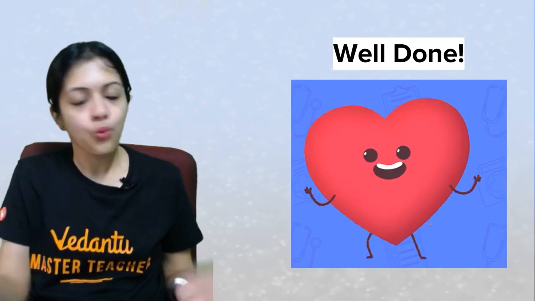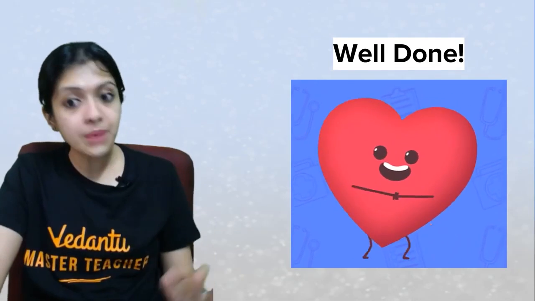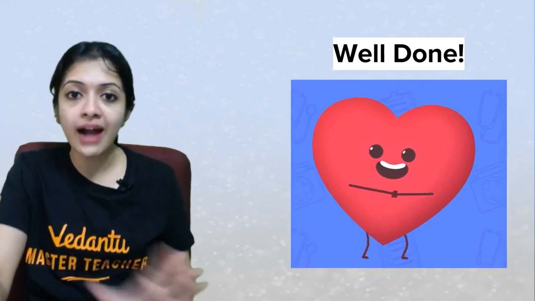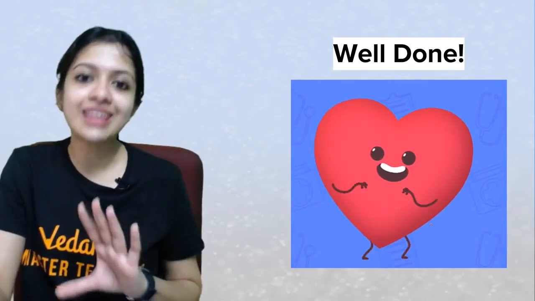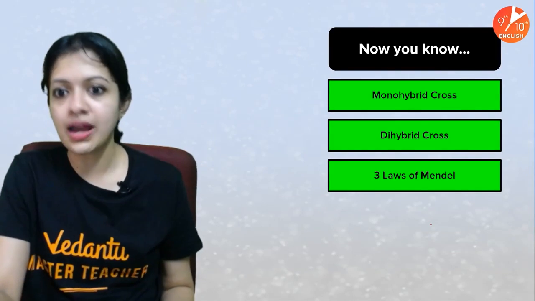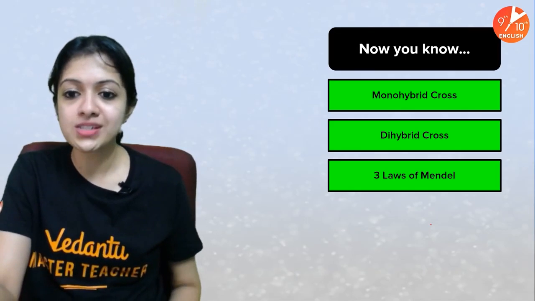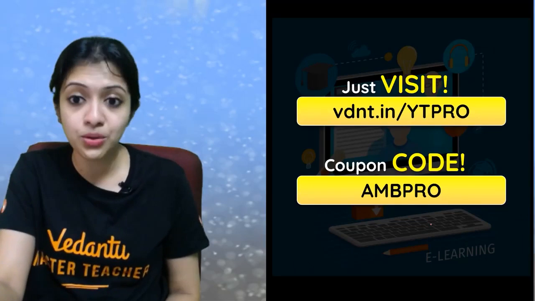Yes, and well done, children. Whoever got all the answers correct, great job and great going. This actually means you have managed to understand 95% of the hard concepts of this chapter. If you have paid attention to me in the last 40-45 minutes, yes, things are very easy for you now, and you now know what is monohybrid cross, what is dihybrid cross, the 3 laws of Mendel. Do not leave. I have to give you the homework question also.